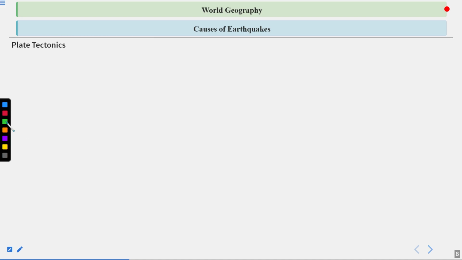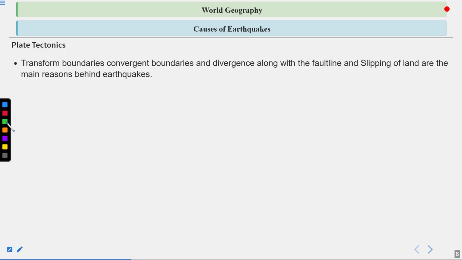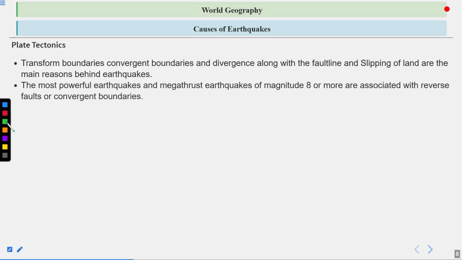Now let's talk about another cause, plate tectonics. Transform boundaries, convergent boundaries and divergent boundaries, along with fault lines and slipping of land, are the main reasons behind earthquakes. The most powerful earthquakes, mega thrust earthquakes of magnitude 8 or more, are associated with reverse faults or convergent boundaries. Earthquakes associated with normal faults are generally less than magnitude 7.